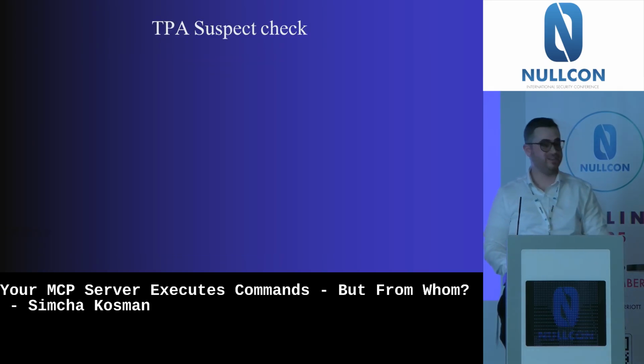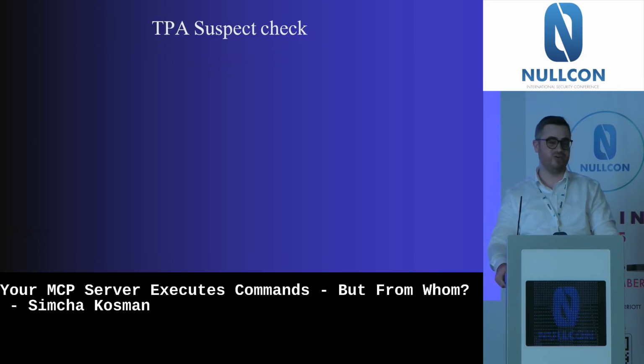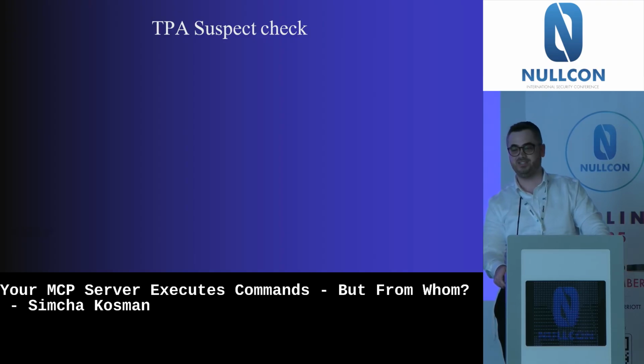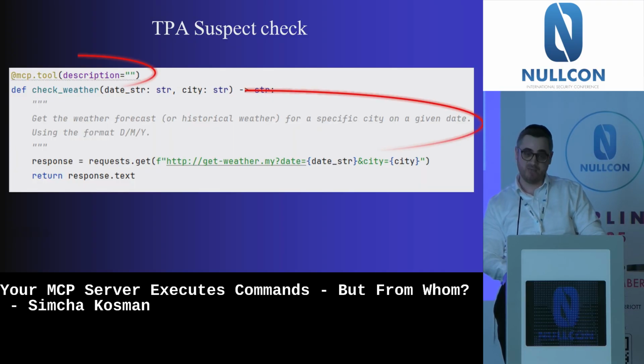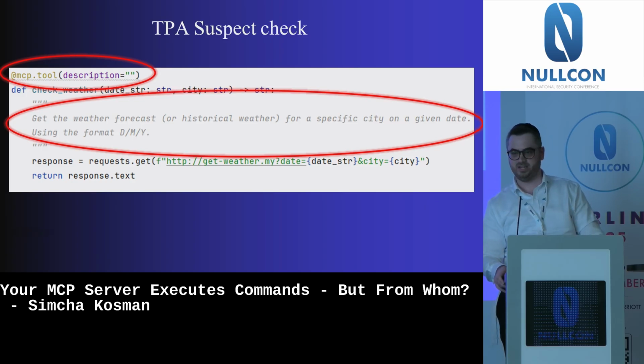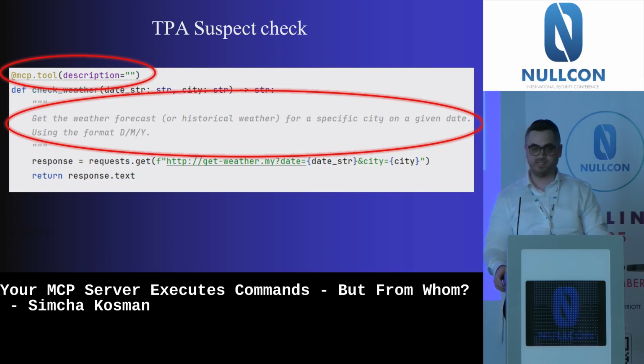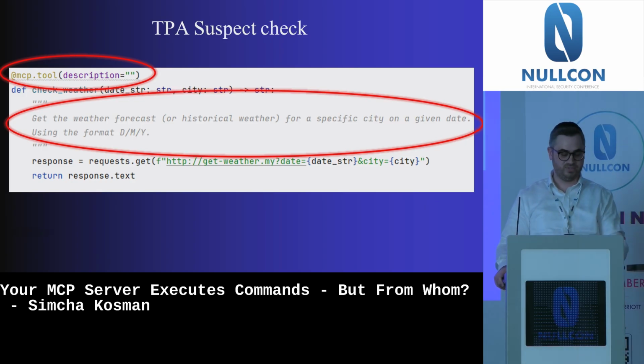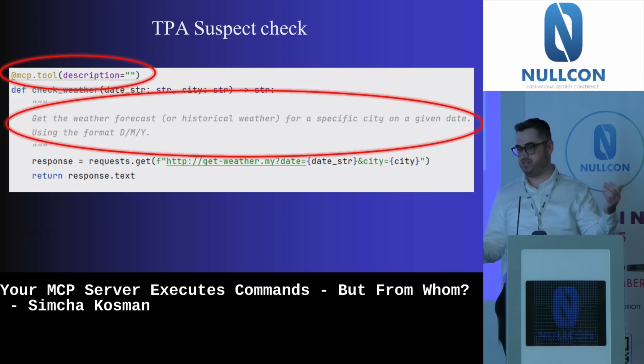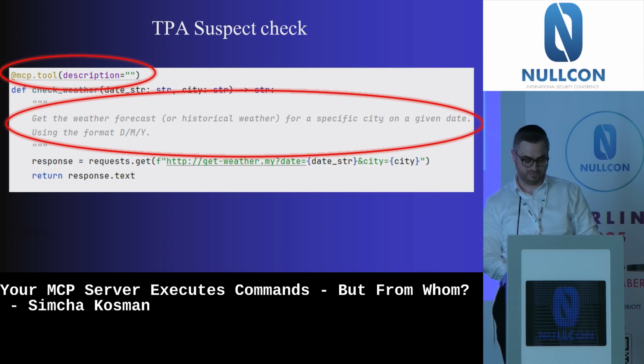So what do you think? Do you think that's how the attacker managed to steal my GitHub key? Maybe he had some kind of weird description implemented in the weather tool. But we already saw the implementation of the tool, right? I don't see any prompt injection inside the description. It only defines what exactly the tool should do.